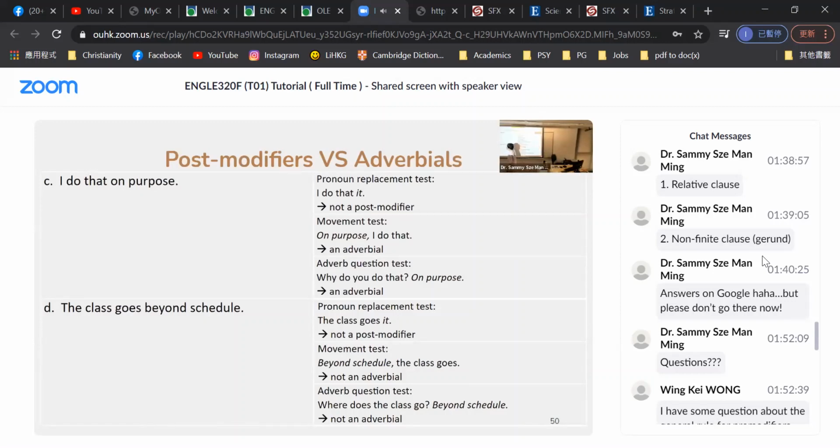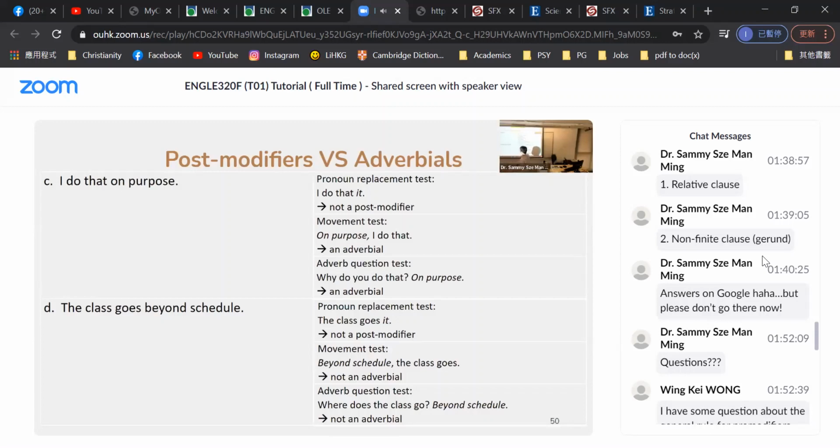The word beyond, the beyond schedule is not an adverbial because goes beyond is something like a twin. We use beyond to connect goals and schedule. So goals beyond must be a twin. They are twins and they cannot be broken by any forces.